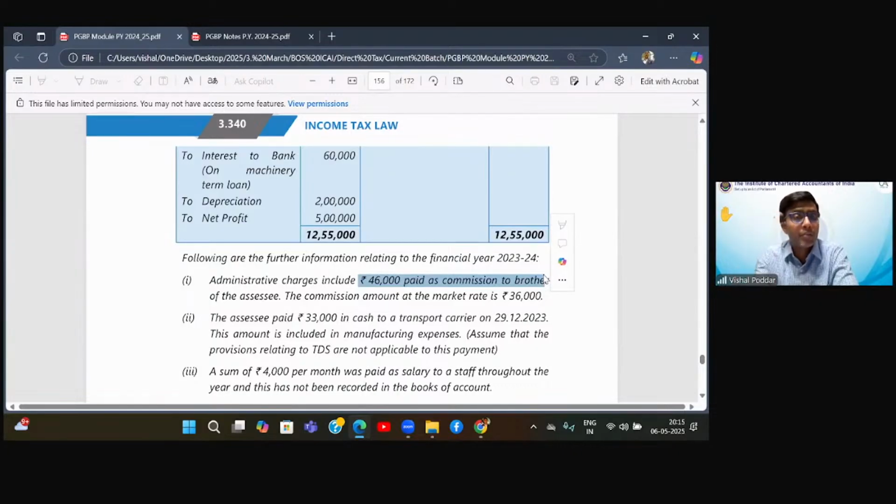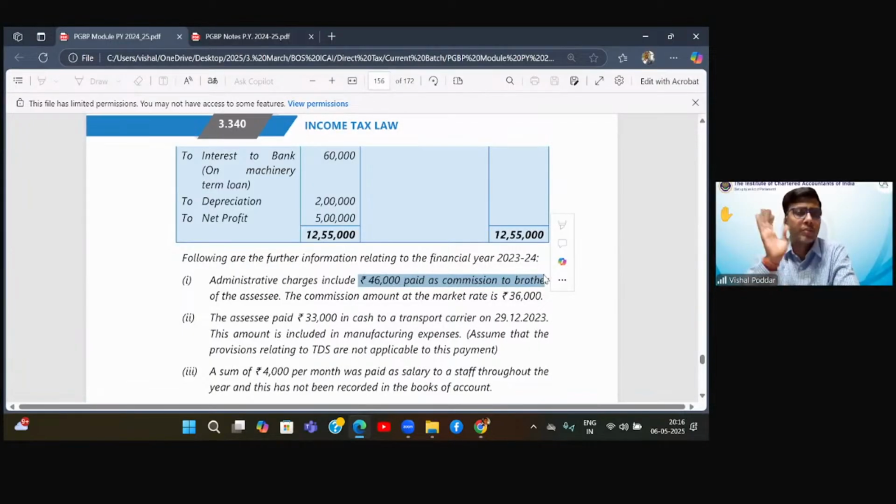What something? We have different restrictions in section 40. Section 40A(2) deals with payment to specified persons, which includes related persons, that is relatives. When I'm making payment of any expense to a relative, income tax has no problem with that.